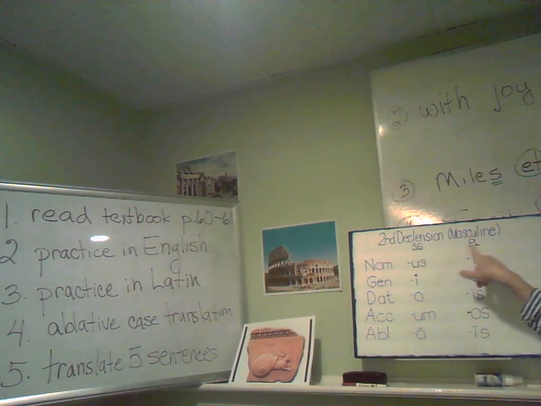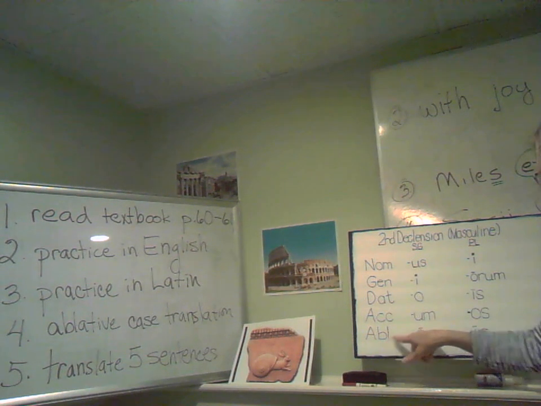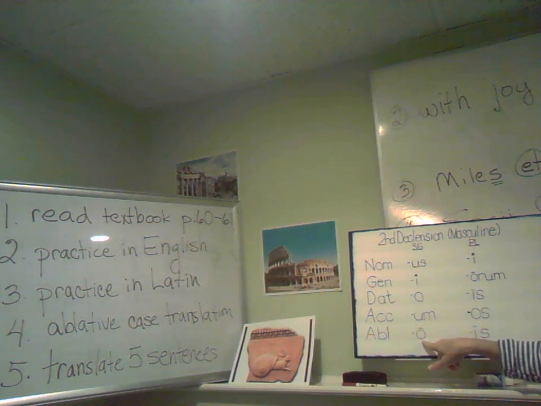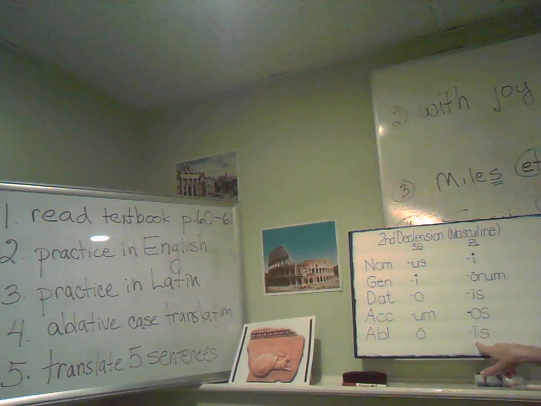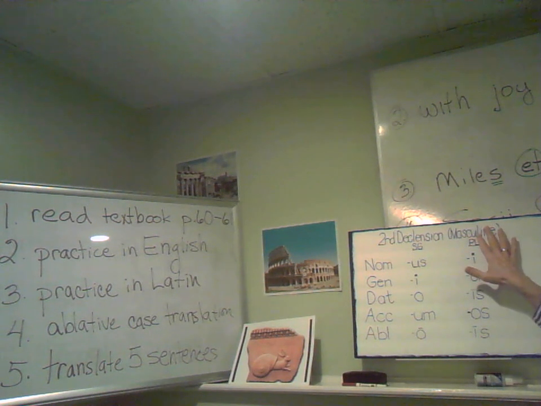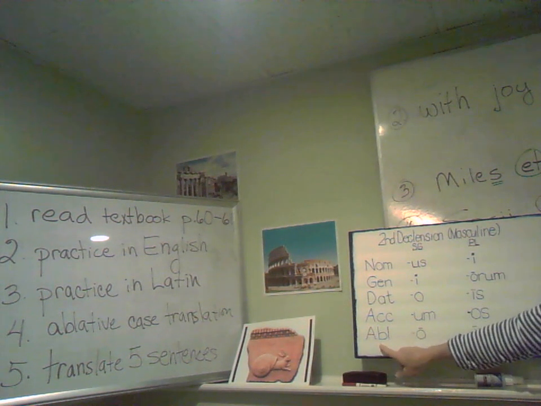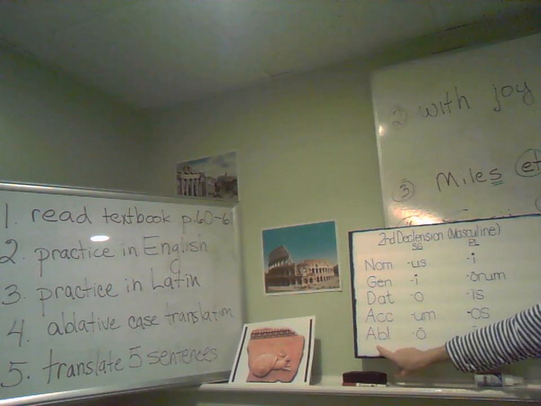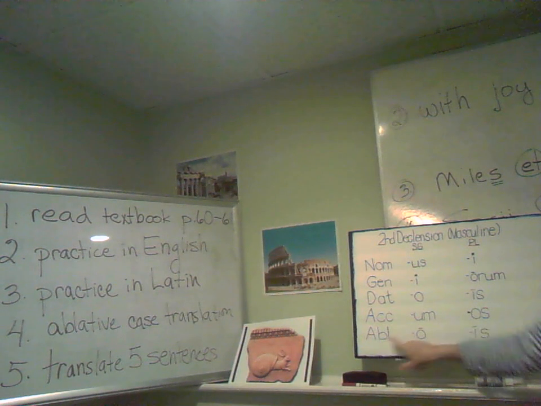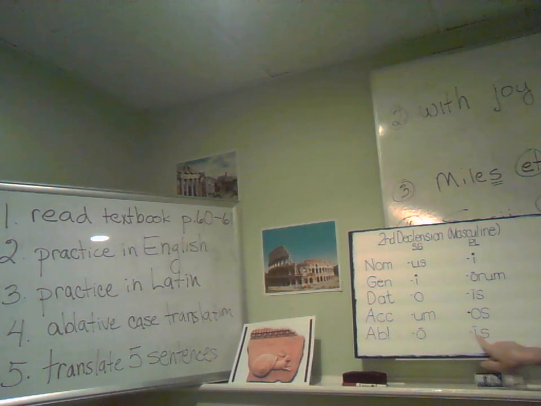Second declension masculine. Ablative. It's got an O with a long sign over it. Look at this bonus. It's an is, just like the feminine first declension. And I didn't put up the second declension neuter because the ablative is identical to the second declension masculine. The ablative is an O and an is.